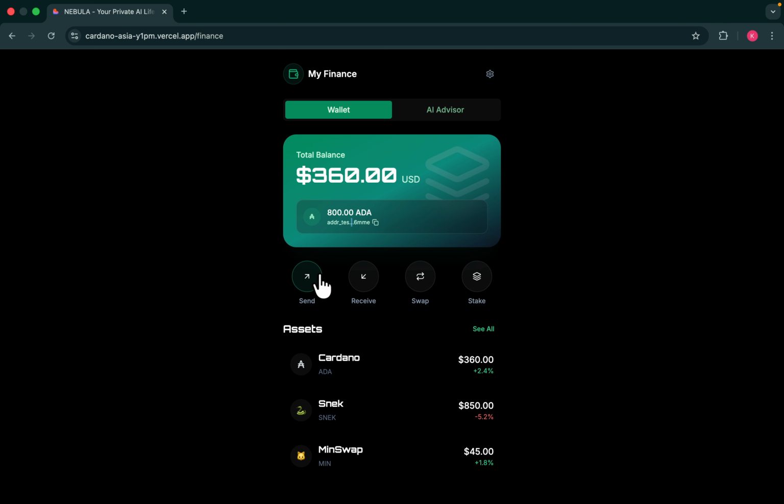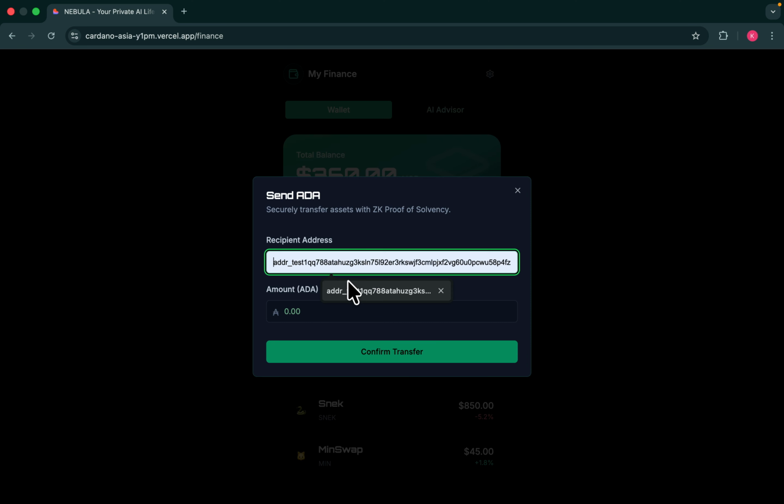How is it different? It gives an AI advisory, which we have integrated using Masumi AI. If the user wants to send, for example, $1,000 to the receiver's address, confirming the transaction shows insufficient funds. Right now we have $360, so we can send $100. This is through ZK proof; here also we have implemented ZK proof. If a user sends money, that will also be encrypted, and nobody else can see it. It is based purely on how a dApp works, so we can visualize that too.